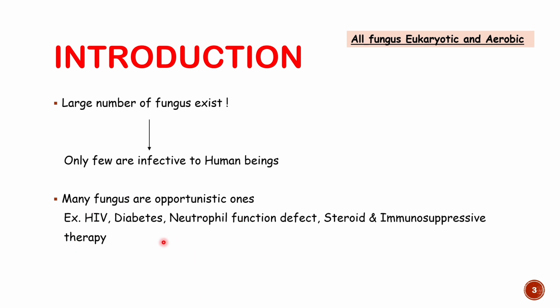So in such conditions, you are more prone to development of fungal infection, particularly opportunistic fungal infection by Cryptococcus, Candida, or Aspergillus. And all the fungus are eukaryotic. Eukaryotic means they have a nucleus, membrane, and they have organelles as well, like mitochondria or the Golgi apparatus, right? So they are eukaryotes, and they need oxygen for survival, so they are aerobic organisms.